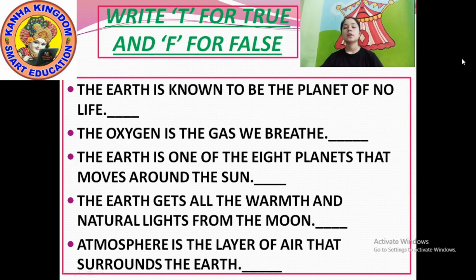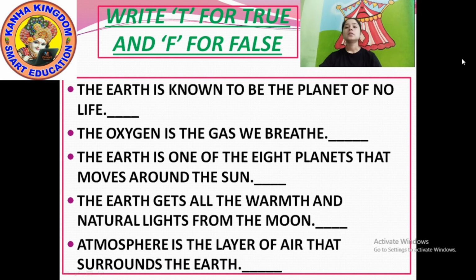Write T. Okay, the earth is one of the 8 planets that move around the sun. Write down, the earth is one of the 8 planets that moves around the sun. I'll repeat once. The earth is one of the 8 planets that moves around the sun. This is true. Write T.